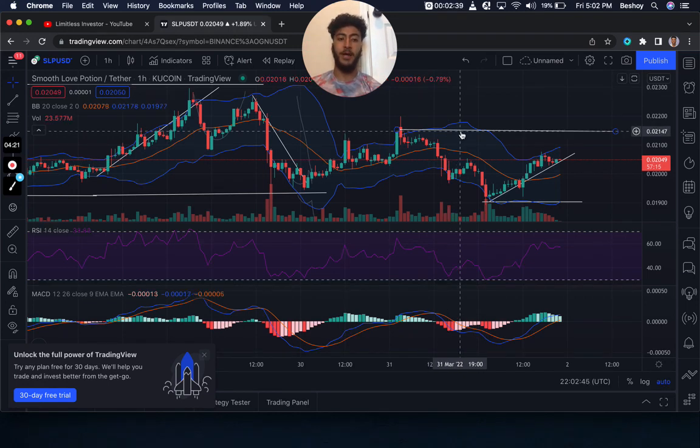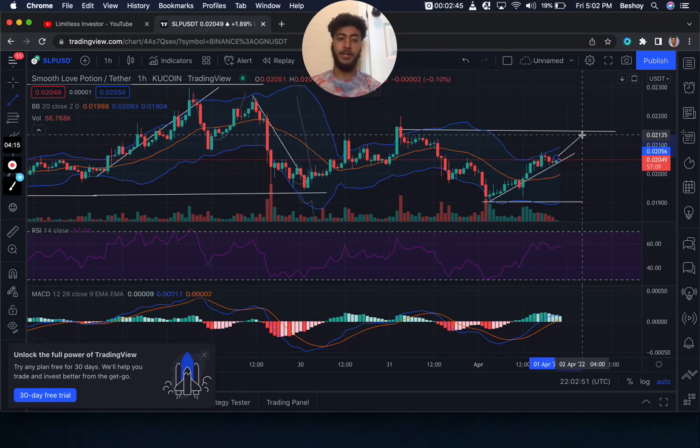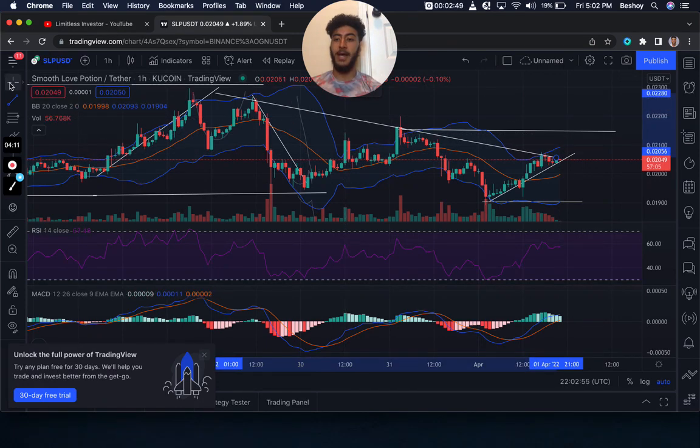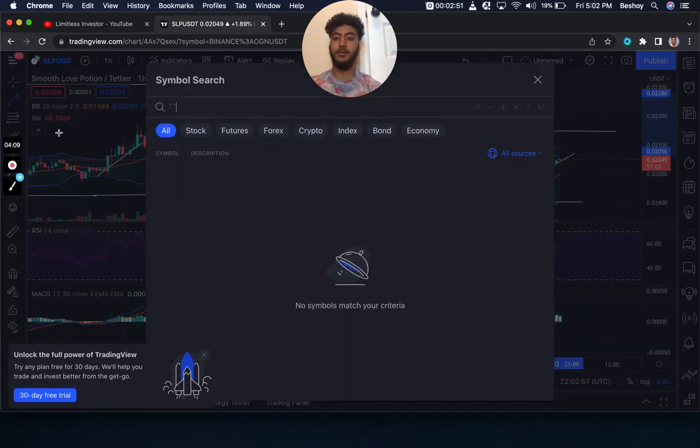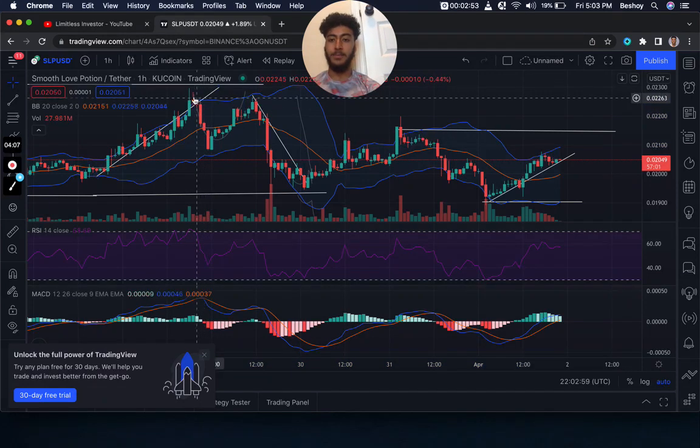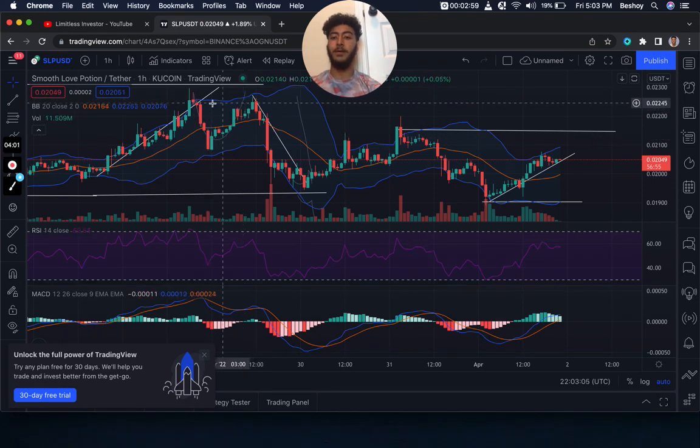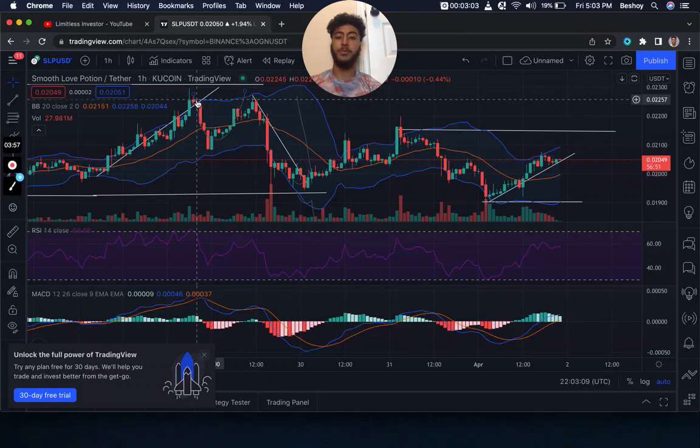So just keep that in mind because price can rally up for a little bit now in the 1 hour, and then come back to these prices here before doing the same thing that happened, which we could take a look at here at about these levels of 0.022. As you can see, price wicked up, down, and then wicked back up to get the investors who sold here at about 0.022.